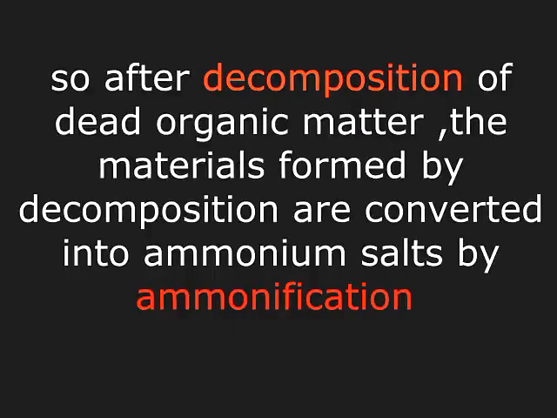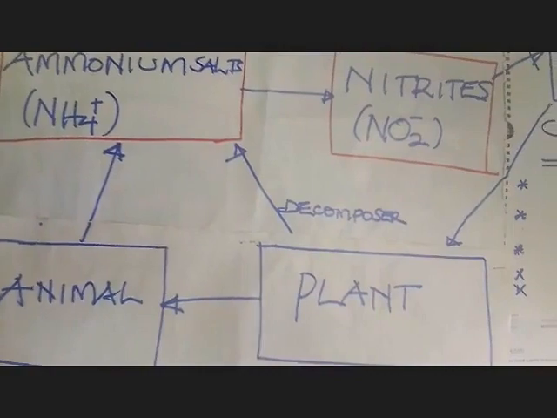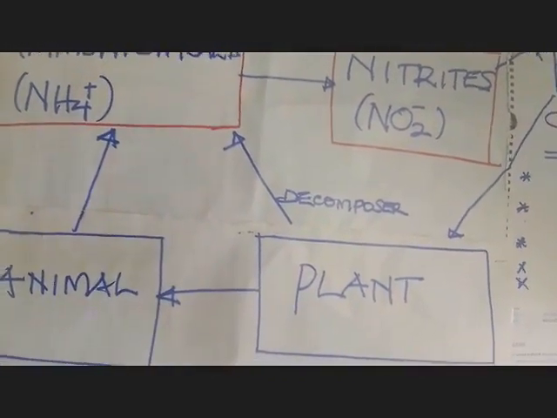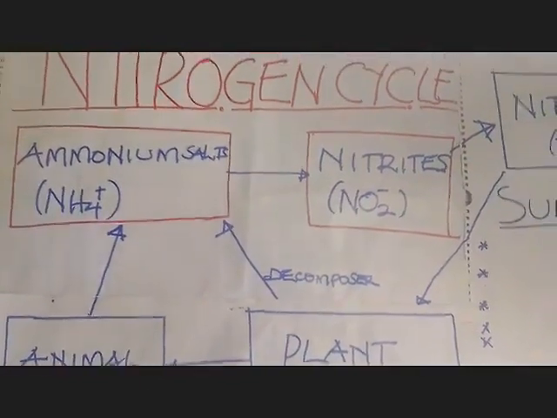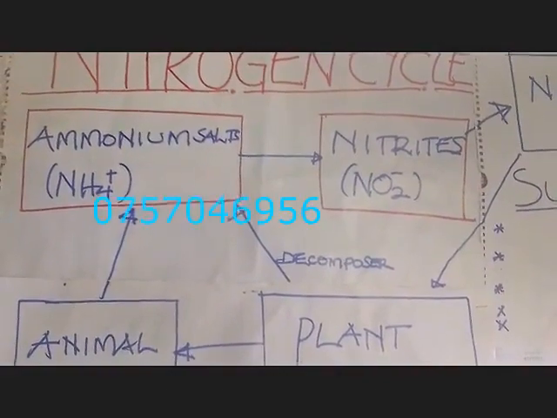Now members, after decomposition is done by the decomposers, there is a process which we call ammonification. When you look at that flow diagram, I have not represented the ammonification, but we know you first decompose the dead organic matter, and then the materials after decomposition are converted into the ammonium salts by the process of ammonification. So take note of that, even if it's not illustrated. Remember, you can represent this diagram in any way you want. Mine, I'm representing like this, but you can change the format and face any direction you want. What matters is to show the arrows properly.